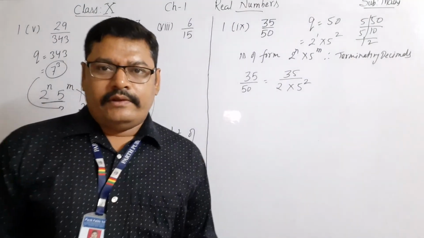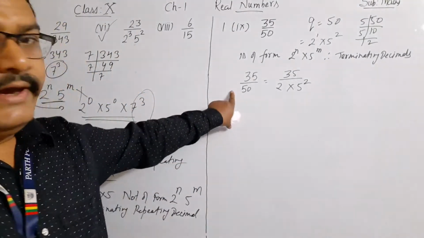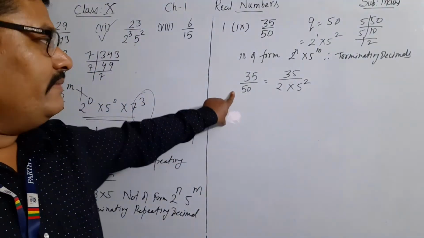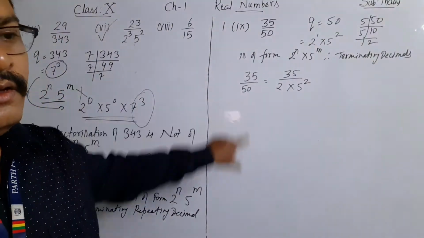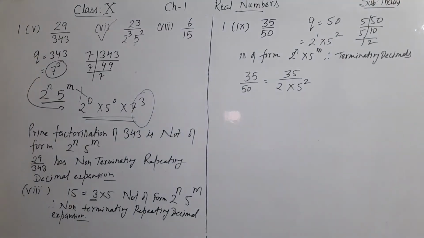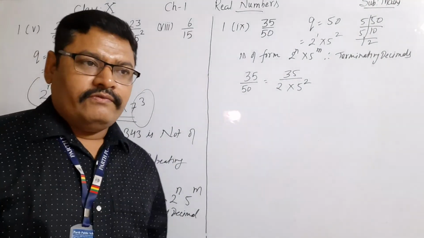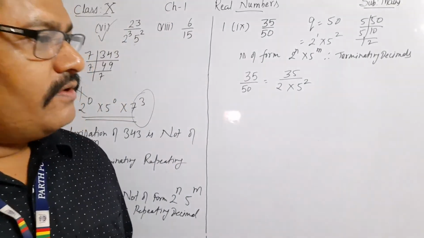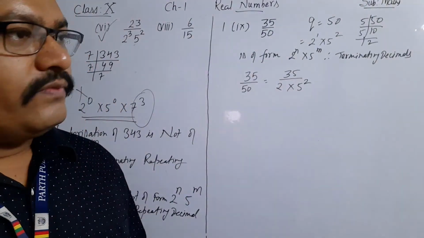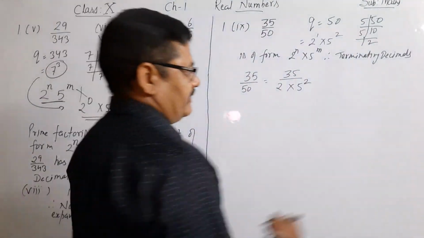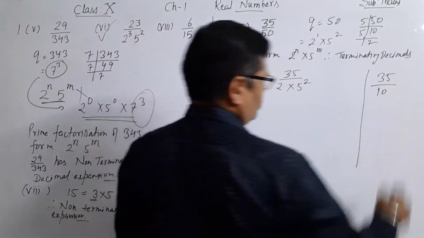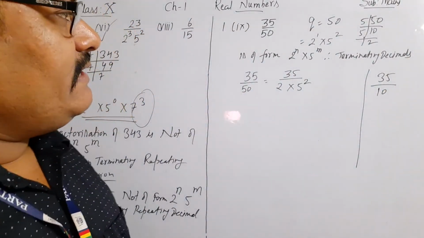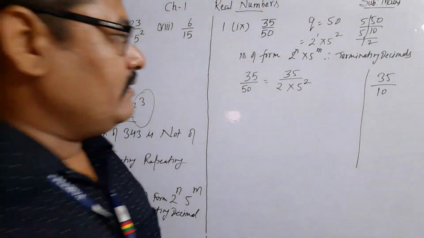Now without actual division we will find what the terminating decimal expansion of 35 upon 50 is. In previous classes we have done that if the denominator is a multiple of 10, then we can easily place the decimal.